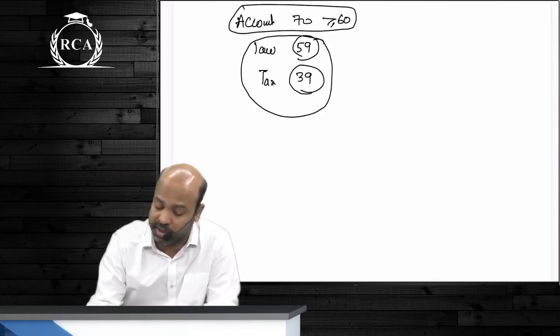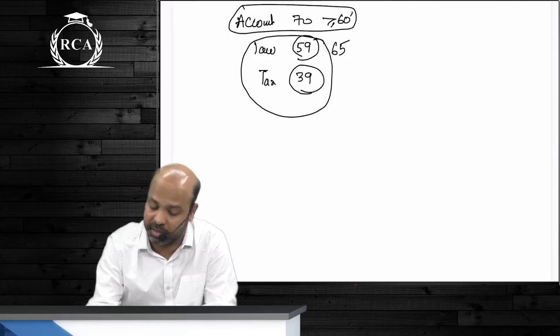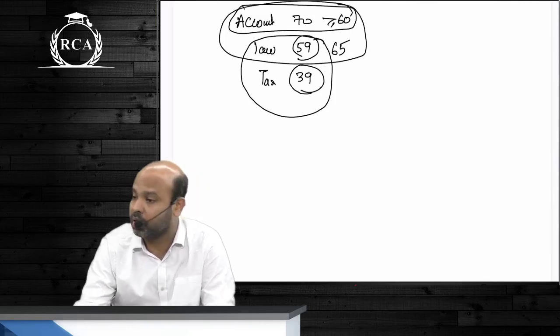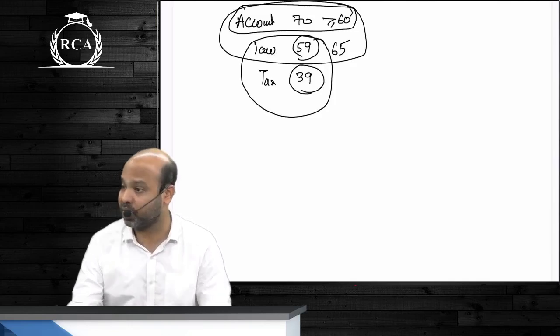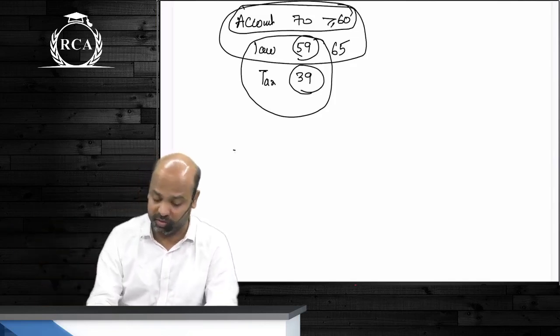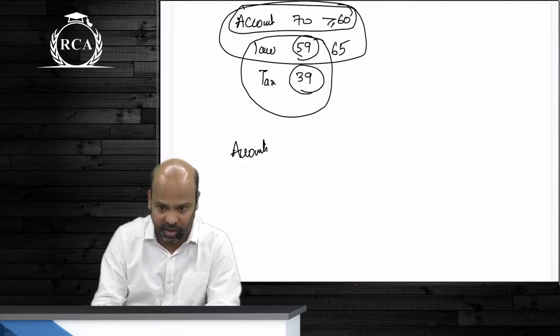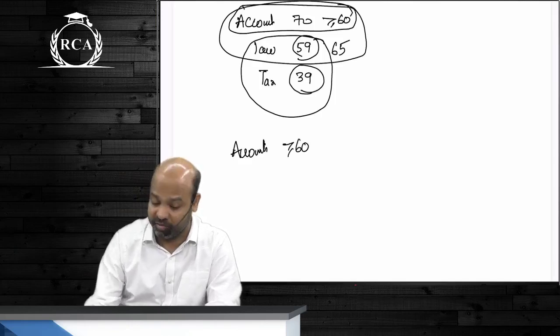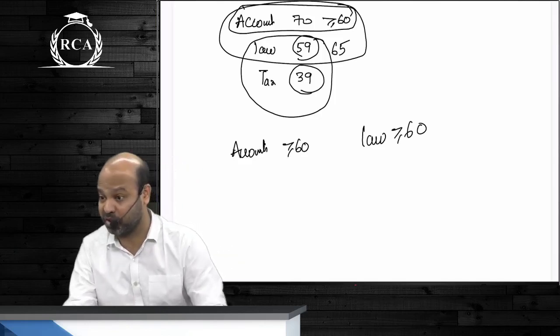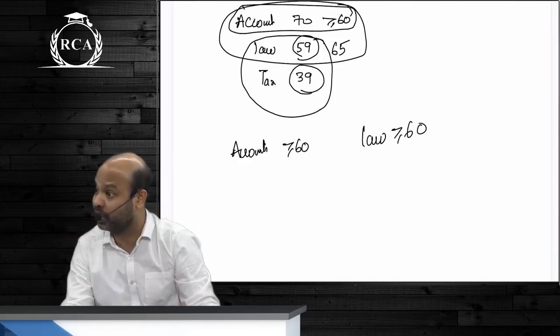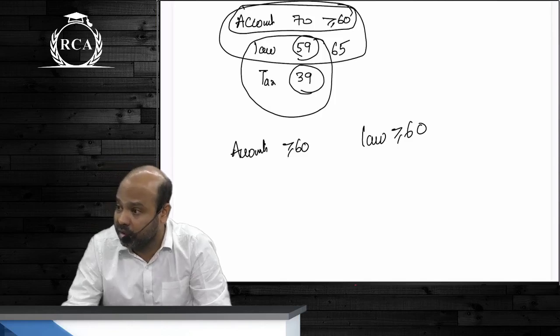If in law also in the same attempt you get say 65, that means you do not have to write both accounts and law. You will have to write only tax in the next attempt, but it should be in the same attempt. You cannot do like this. We will write only one paper in one attempt, get more than 60. Then we will write one paper in the next attempt, get more than 60. Exemptions in 2 papers are allowed, provided you get those exemptions in the same attempt.